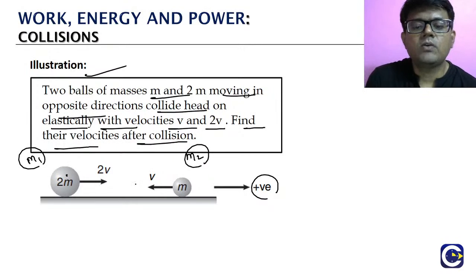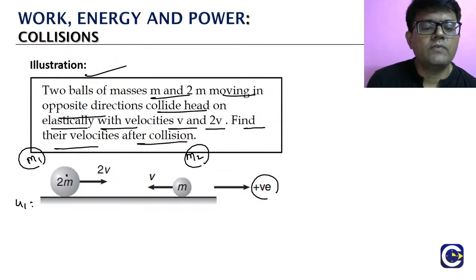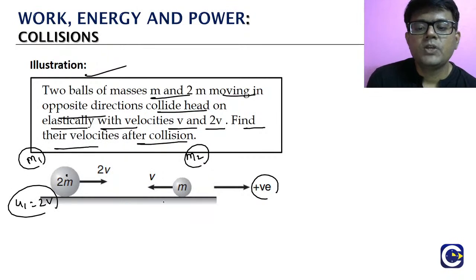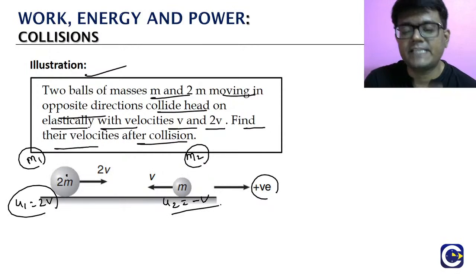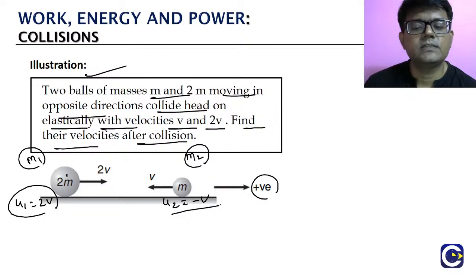Now as per the sign convention, u1 is 2v. u2 will be taken as minus v. Why minus? Because it is on the left side. So m1 is 2m, m2 is m, u1 is 2 times v, u2 is minus v. That's it. Now we have to find the velocities after the collision.